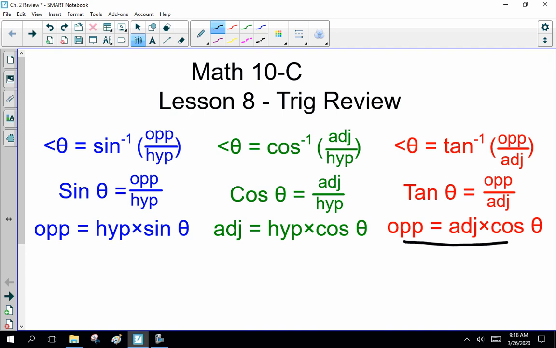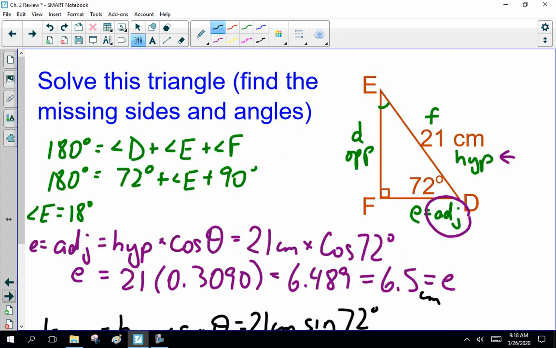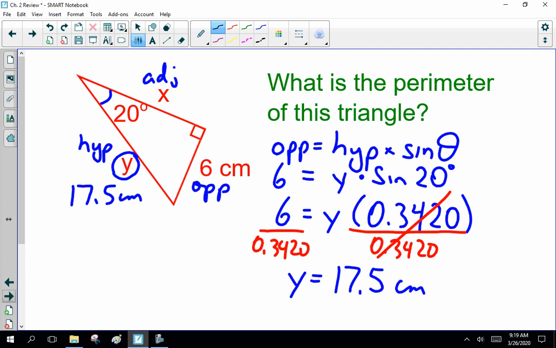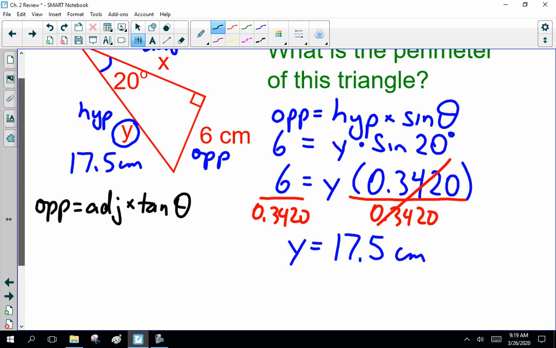Why did I write tan there? God help me, I'm getting old. Thank you for pointing that out earlier. Oh, God. So I screwed that up in lesson 7. Oh well. Opposite equals adjacent times tan theta. Oh, mother of God. God bless cut and paste. Did I get it right this time? I hear you laughing as you giggle at me. Yeah, you just wait. Someday you'll be old like me making these dumb mistakes. And I'll just sit there and laugh and laugh at you, and I won't know why, but I will laugh and laugh at you.